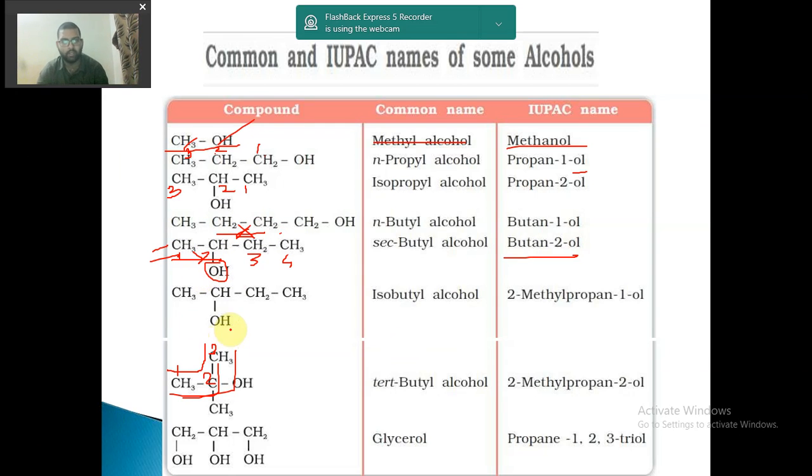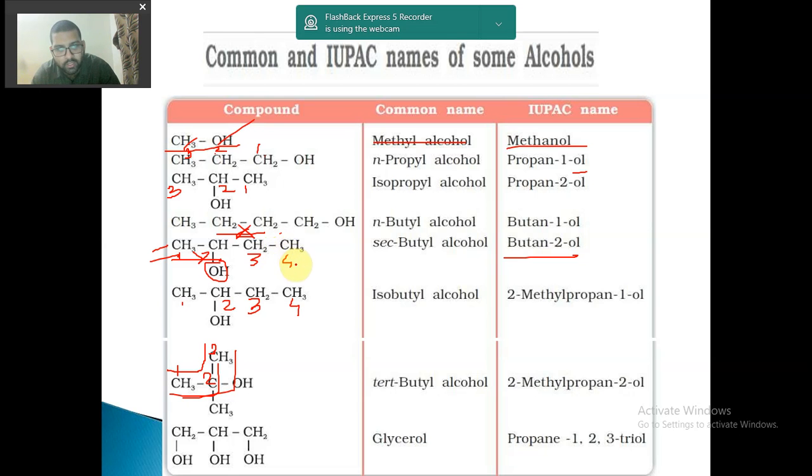Now you see this. Again we have to select the longest chain of carbon atoms. So let us see this: 1, 2, 3, 4. 1, 2, 3, 4. Okay, so there are two names for it. It can be called as 2-butyl butane 2-ol.